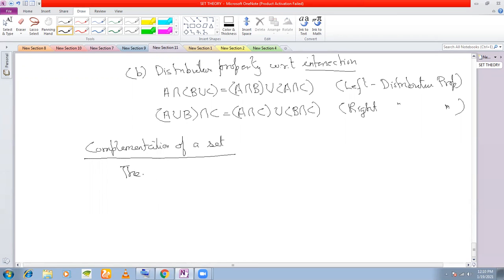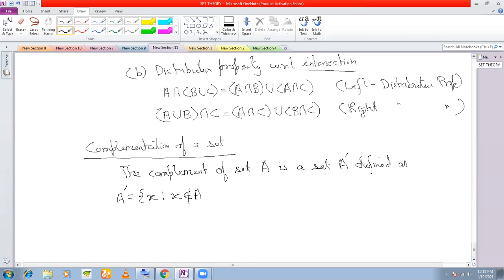The complement of a set A is a set A dash defined as, mathematically, x such that x does not belong to A. Sometimes you also write x does not belong to A and x belongs to the universal set. Otherwise, if you simply write x such that x does not belong to A, that will also do.